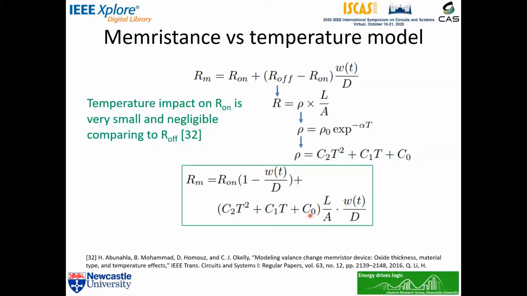Finally, we obtain our model in a green block over here.